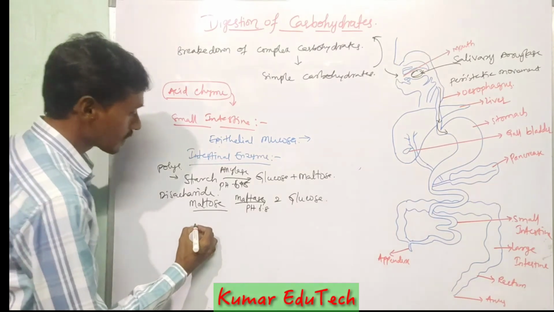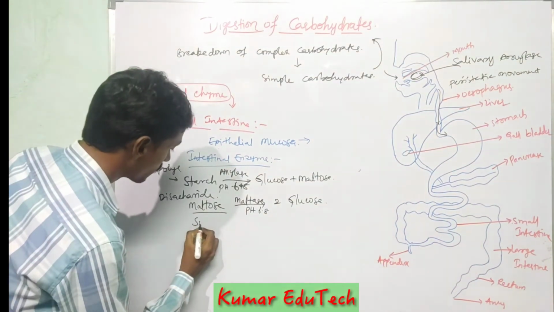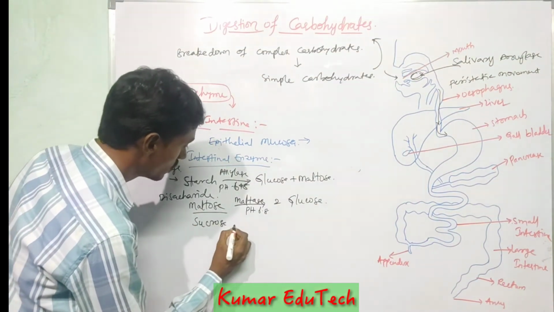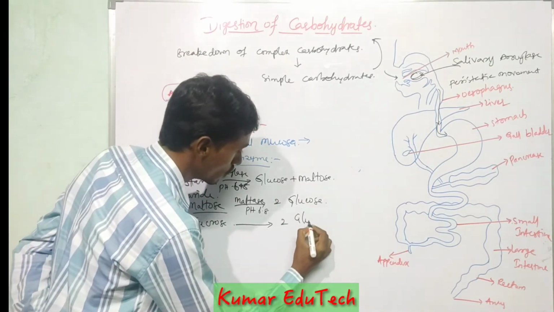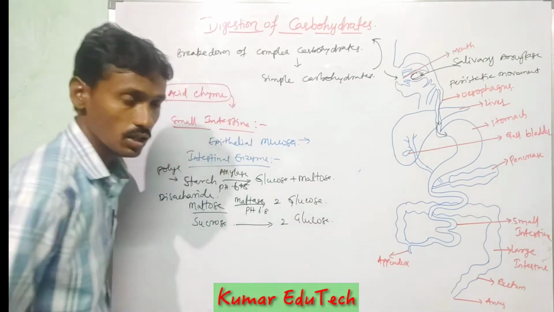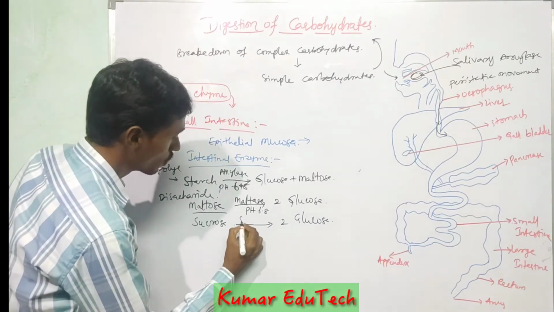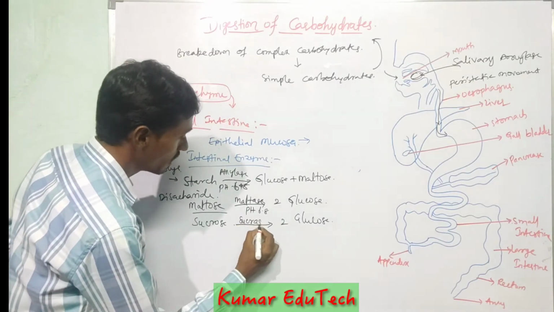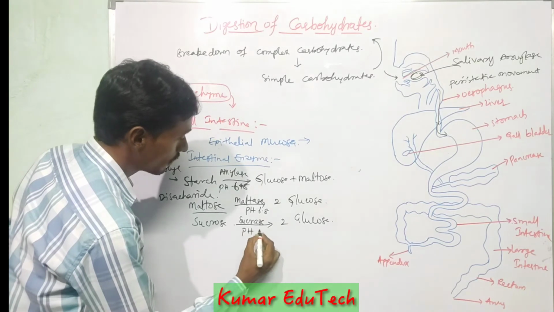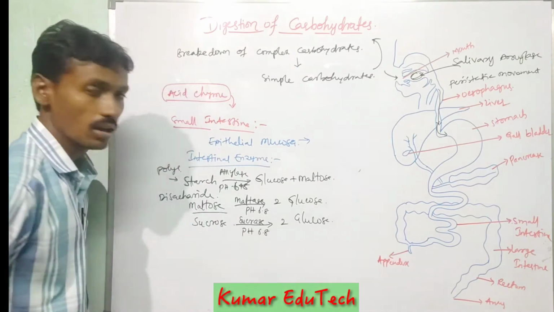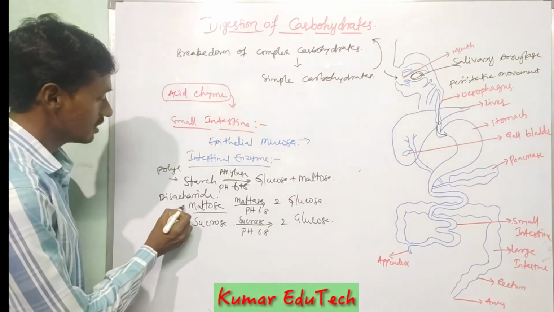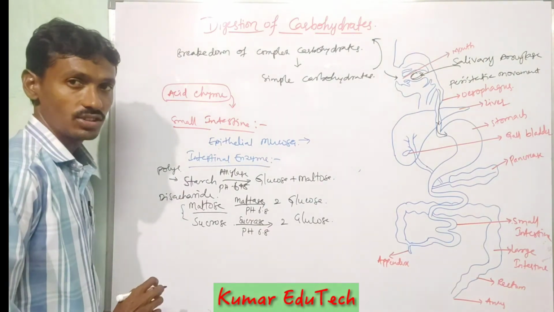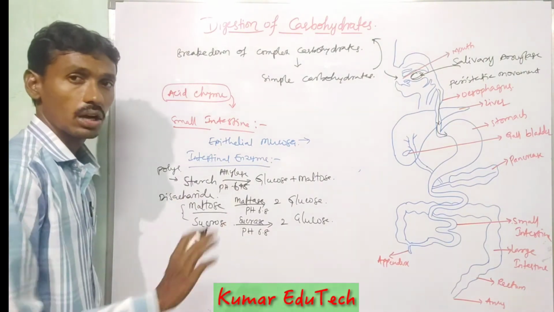The next is sucrose. Sucrose is converted into glucose molecules by the action of sucrase, at pH 6.8. These two are disaccharides. The monosaccharide is glucose.